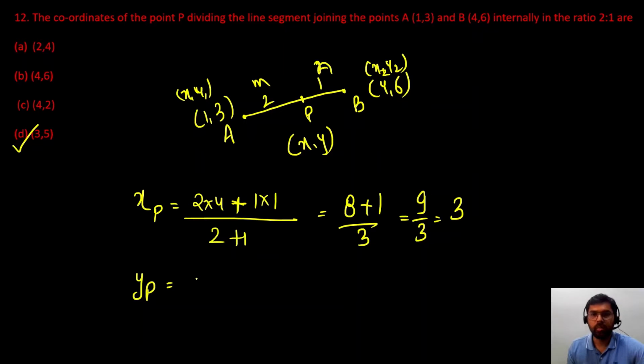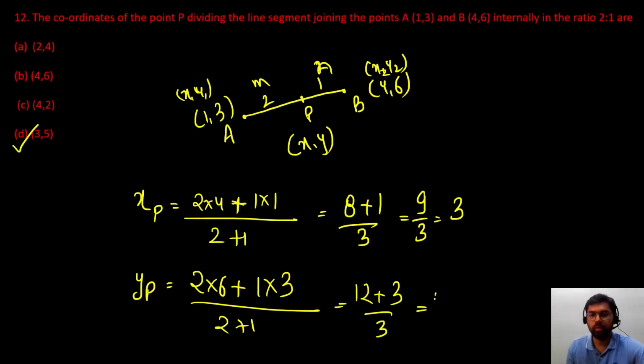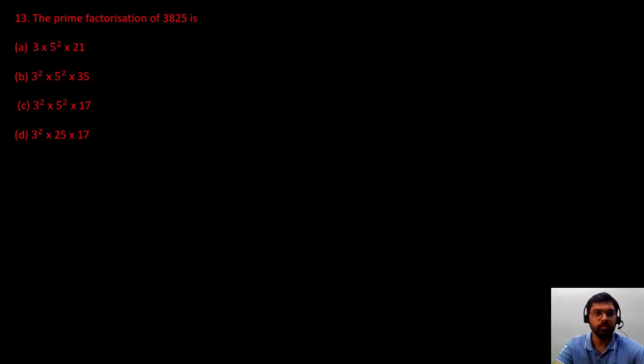So m y2, so 2 multiplied by 6, plus n y1, so 1 multiplied by 3, divided by m plus n. So 2 plus 1. So 6 multiplied by 2, that will be 12, plus 3, divided by 3. So 15 by 3. This will give me 5. So you can see we need to find the x coordinate only, and just by seeing the option we can mark the option. Okay, that would save our time.